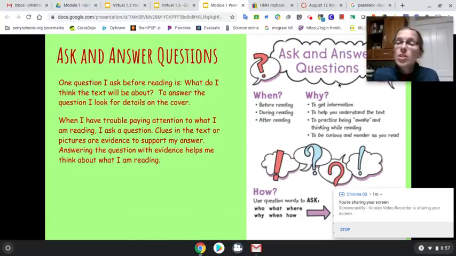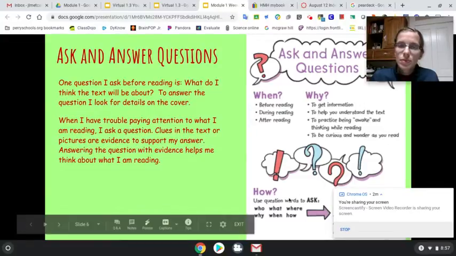So we are going to look at asking and answering questions. We can do this before reading, during reading, or after reading. Why are we doing this? We're doing this to get information, to help us understand the text, to practice being awake and thinking while we read, and to be curious and wonder as we read. So here are the question words we're going to ask. We're going to ask who, what, where, when, why, and how.